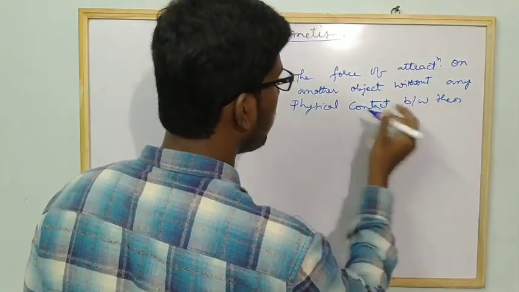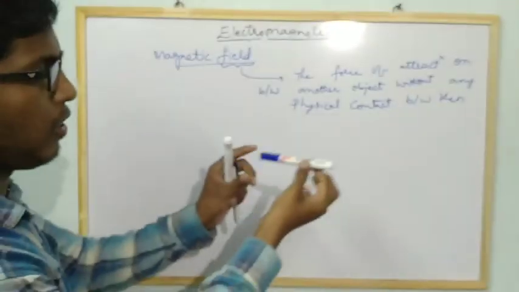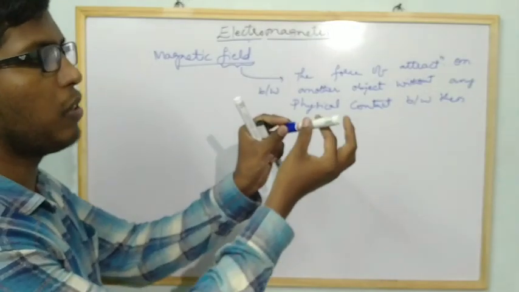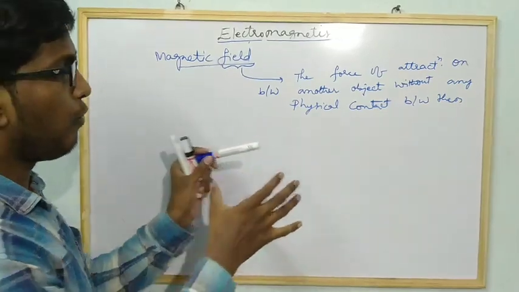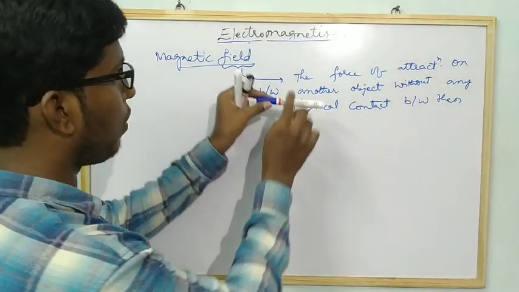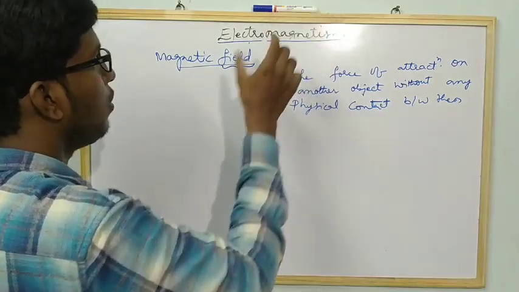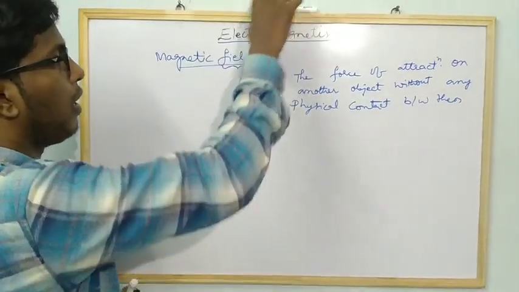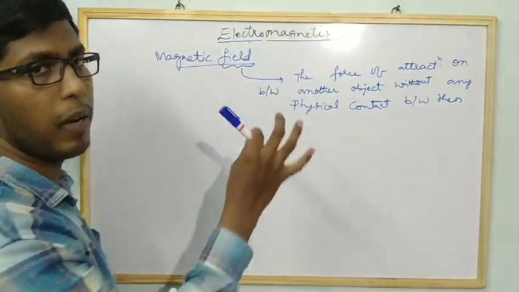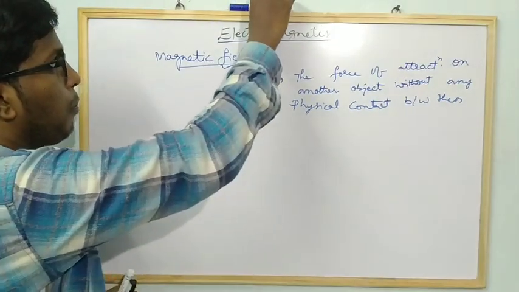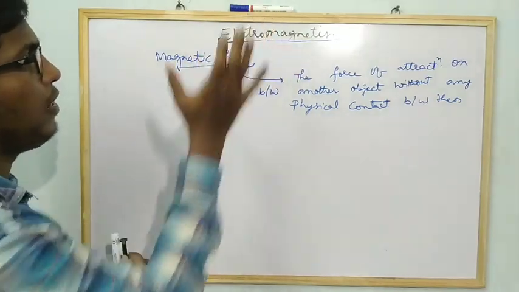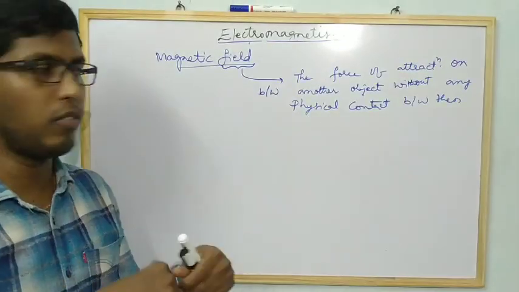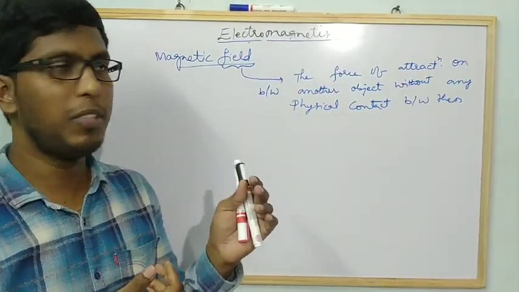So we know what physical contact is. Here, I am holding the pen with my hand, so this is physical contact. If the pen is over there, to get the pen I have to apply some force, so I have to touch the pen. That is physical contact. Suppose the pen comes directly to my hand, then you can say that I am not a physics teacher, I am a magician.